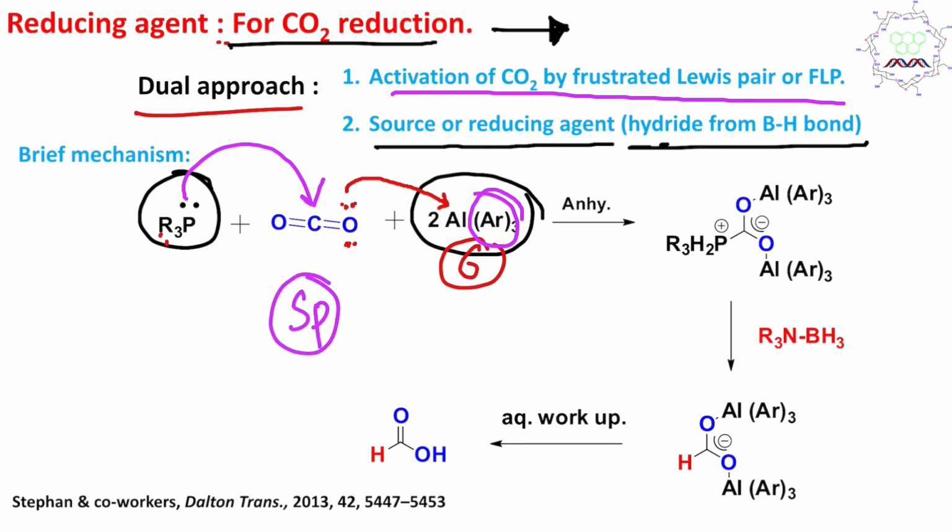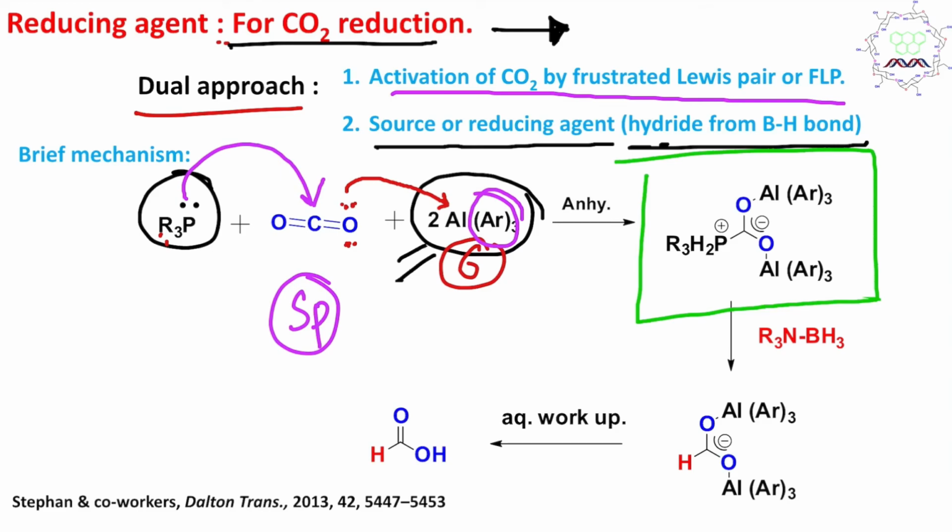So after nucleophilic attack, it's like a dual activation of carbon dioxide. How? One is activation of the oxygen lone pair using a Lewis acid like aluminium, and second is nucleophilic activation by a nucleophilic center like phosphorus, and we know phosphorus is the better nucleophile because it's softer in nature. So after that it will produce this adduct.